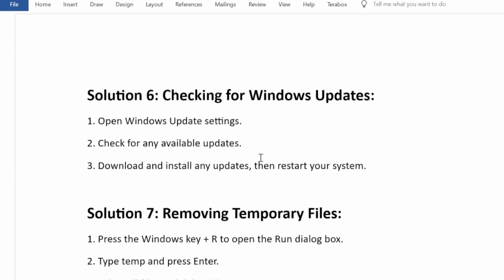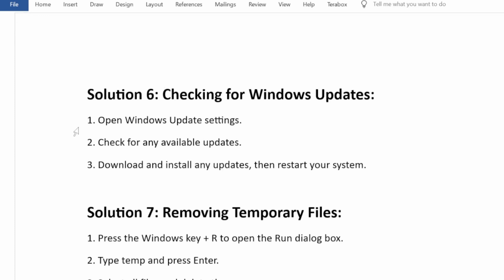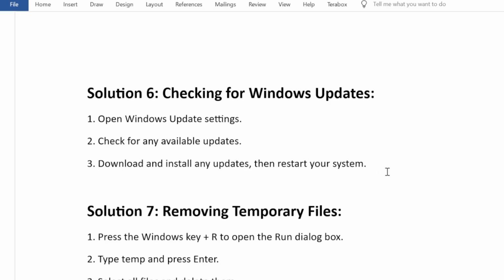Solution 6. Checking for Windows updates. 1. Open Windows Update settings. 2. Check for any available updates. 3. Download and install any updates, then restart your system.